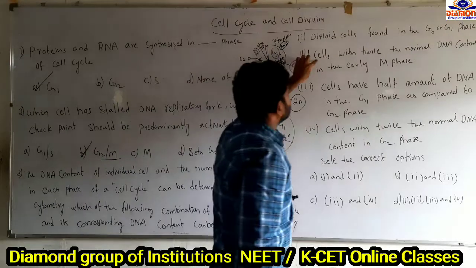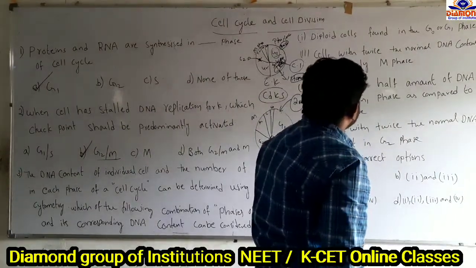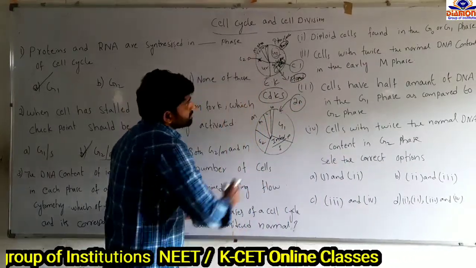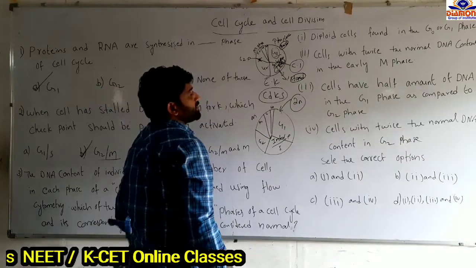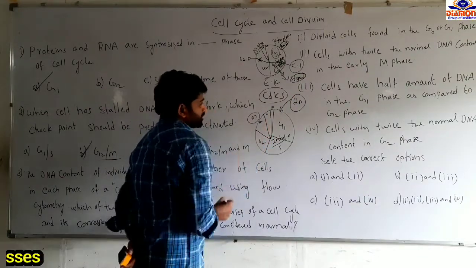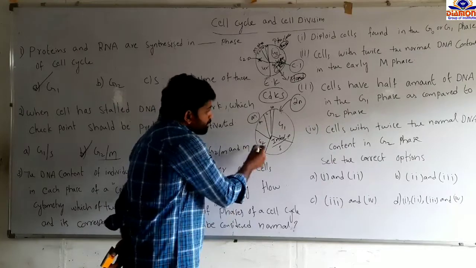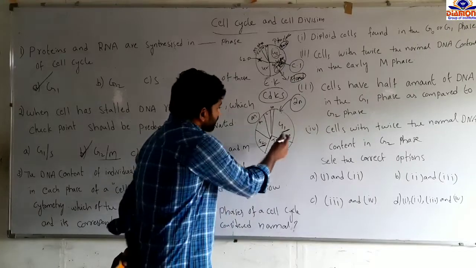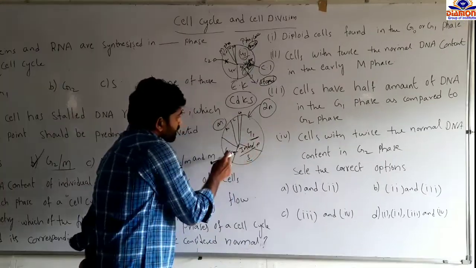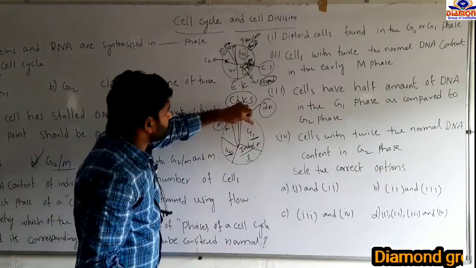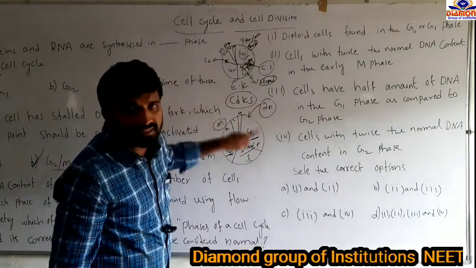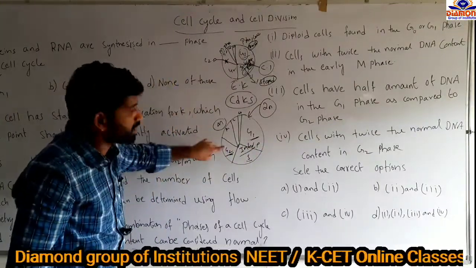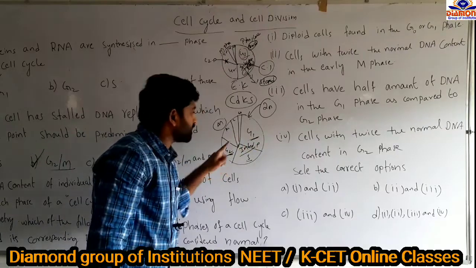And option 2: cells with twice the normal DNA content in the early M phase. This is the M phase, so before the M phase the G2 phase is there, and before the G2 phase the S phase is there. What's the major difference between the G1 phase, G2 phase and S phase? In the G1 phase, different types of RNAs and proteins are synthesized. And in the G2 phase, the remaining enzymes and proteins required for the M phase are synthesized. In between the G1 and G2 phases, the S phase is there.